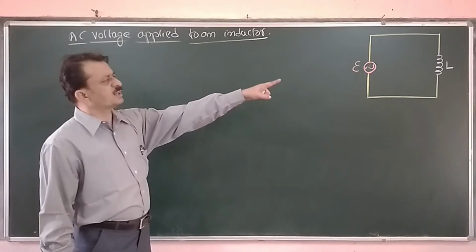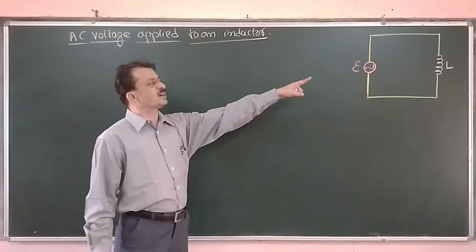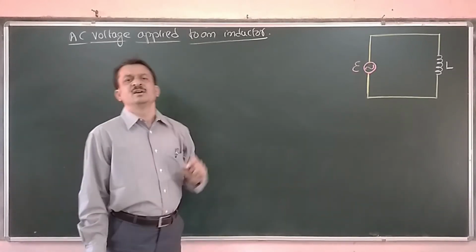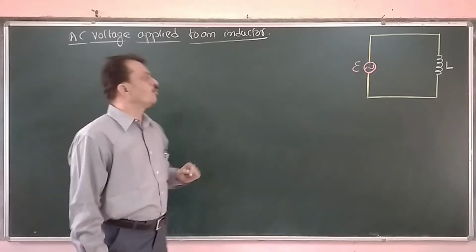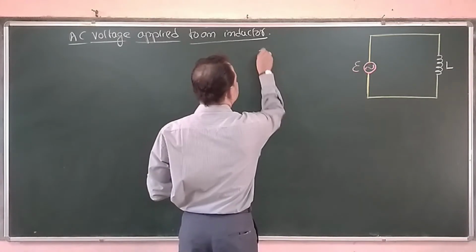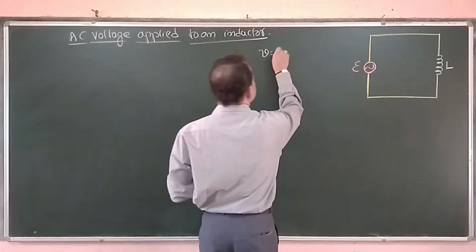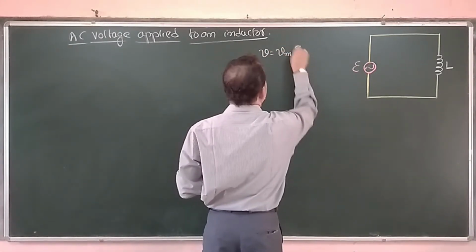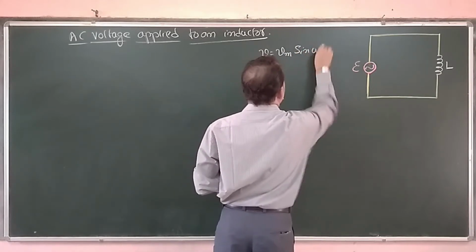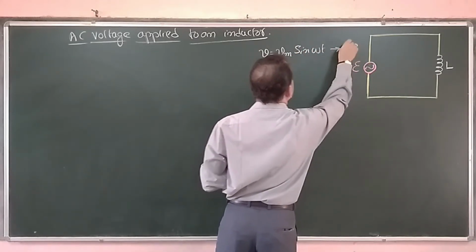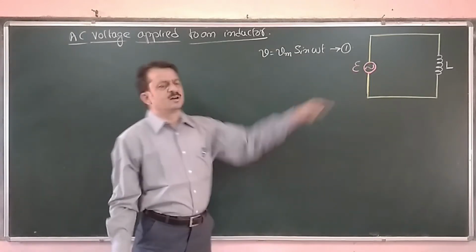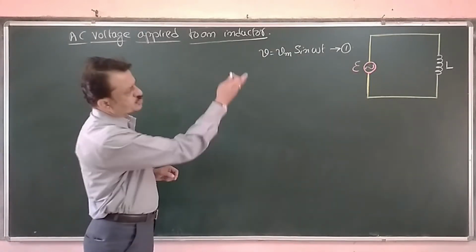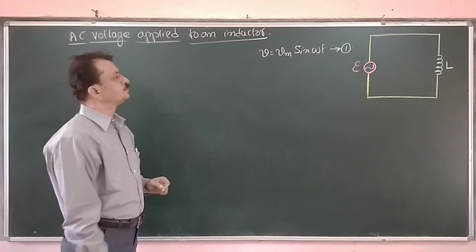Now a pure inductor of self-inductance L is connected to an AC source of instantaneous voltage V equal to Vm sine omega t. Call this equation 1. Now we have an AC source which is applied to an inductor as shown in the circuit diagram.